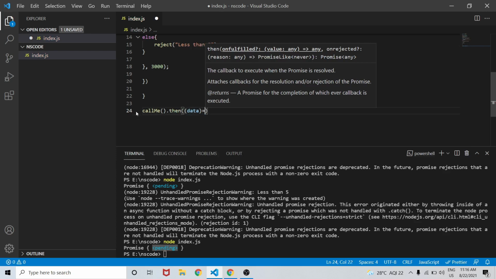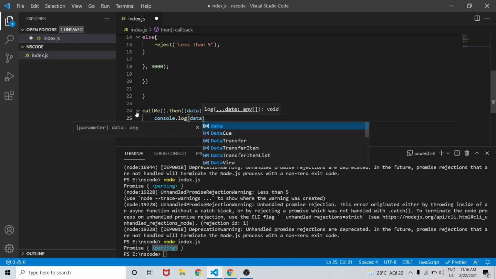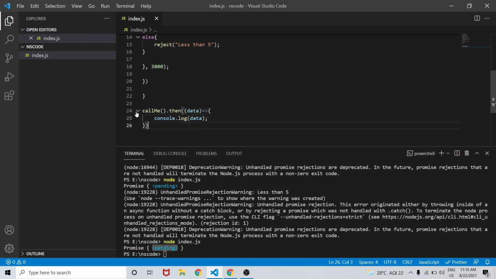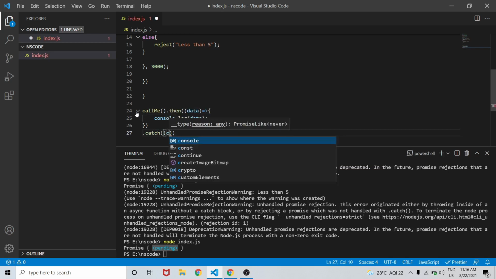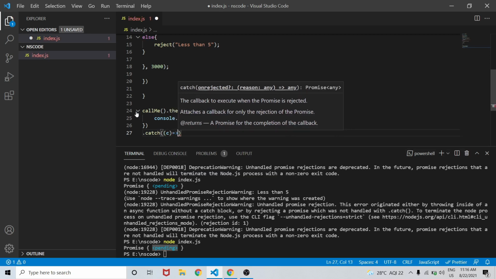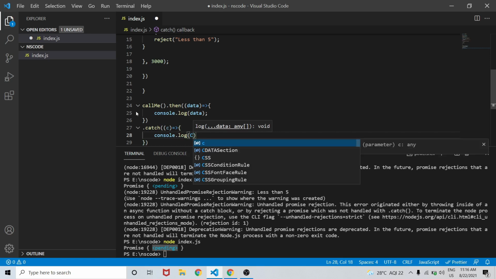So we'll console.log data, and in catch we will get the value of error. So we will console.log that error value. So catch, suppose it is c, a small c, an arrow function, then console.log c.